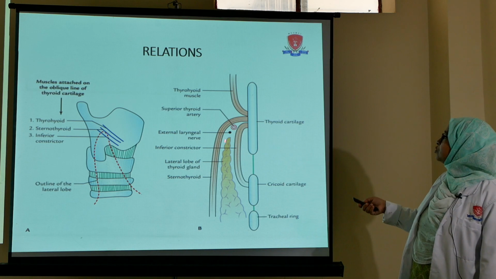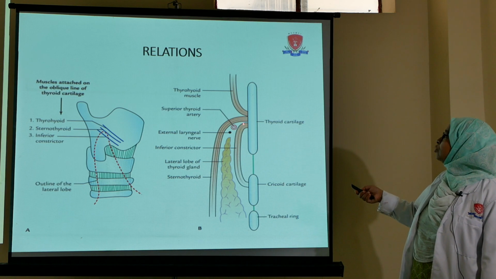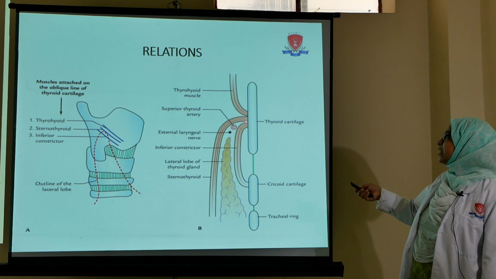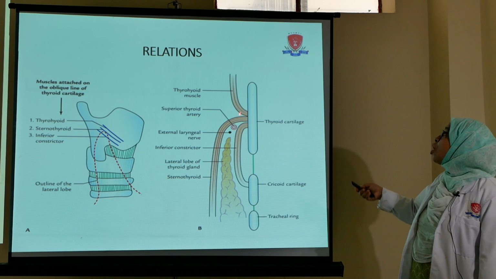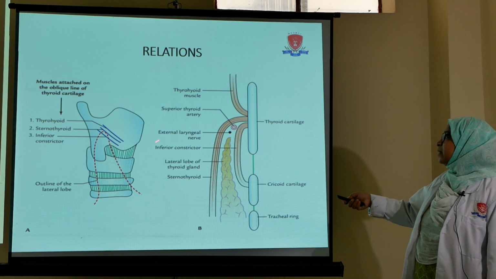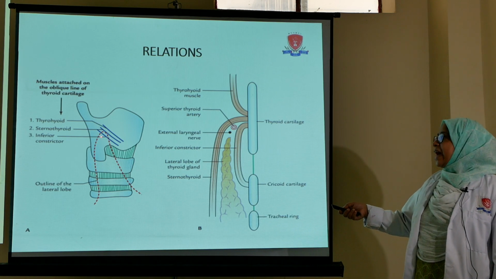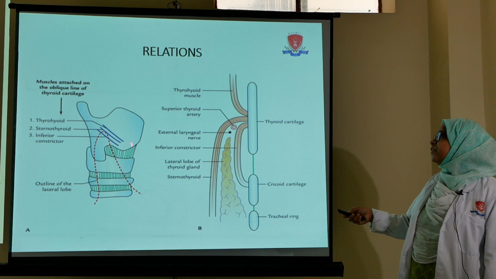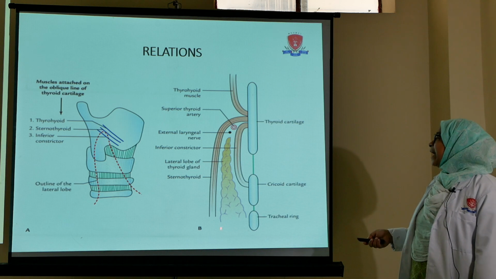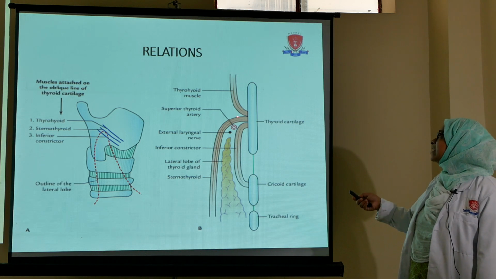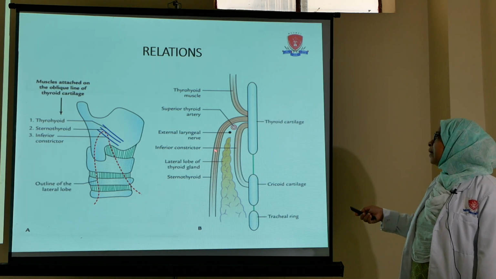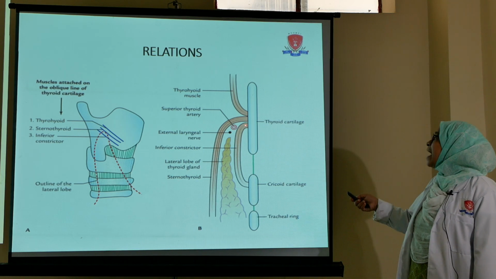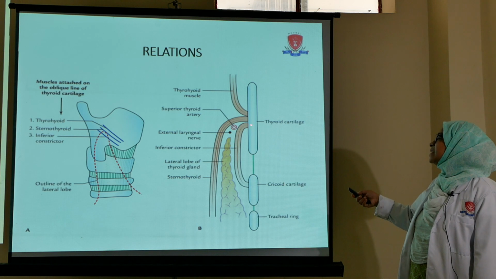In this image you can also see that this is the sternothyroid muscle, and this apex is not extended above due to the attachment of this sternothyroid muscle on this oblique line. The direction of the apex is upward and laterally, and the apex of the thyroid gland has been sandwiched between two muscles, that is the sternothyroid muscle laterally and the inferior constrictor muscle medially.